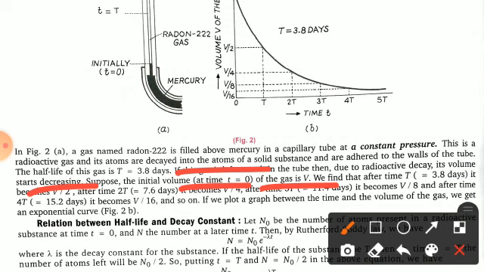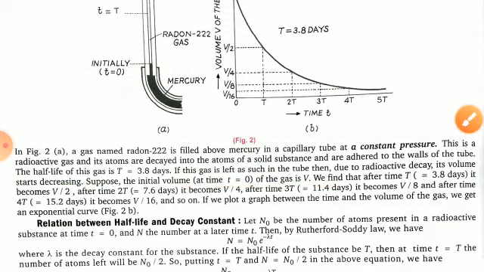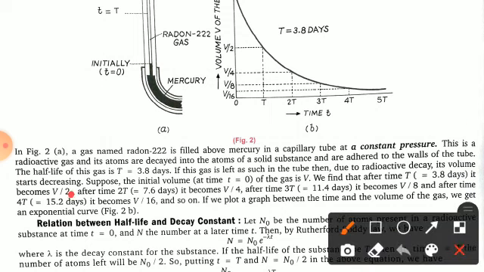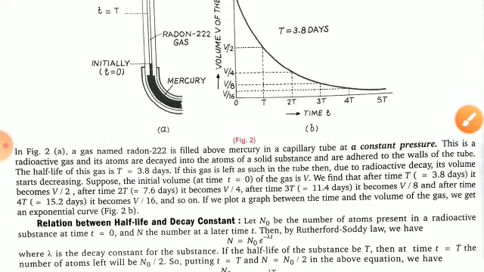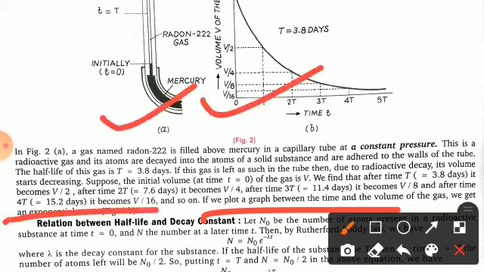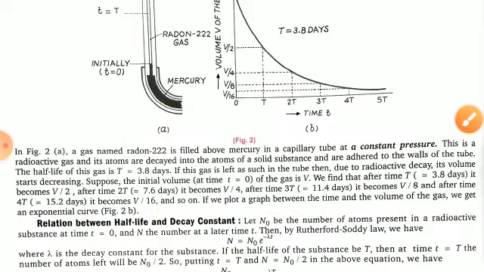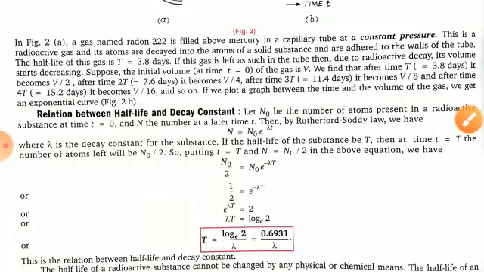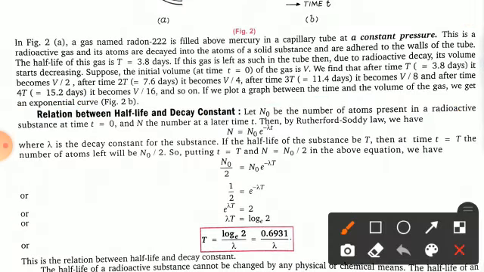We find that after time T, that is 3.8 days, its volume becomes V/2. After 2T time it becomes V/4, and so on. After 3T time it becomes V/8. Clear? That is, its volume goes on decreasing. If we plot a graph between the time and the volume of the gas, this is an exponential curve. You can see it here. Just remember what kind of curve you will get. You will get an exponential curve.